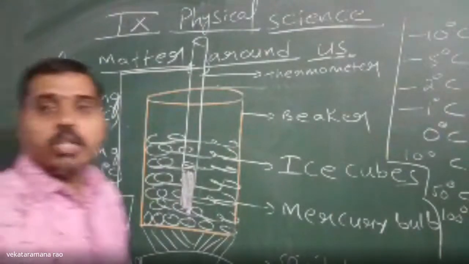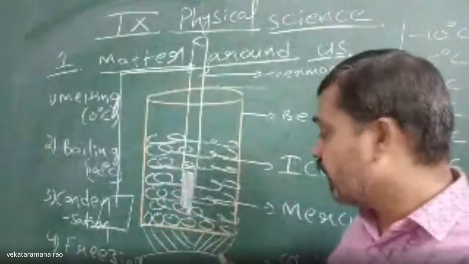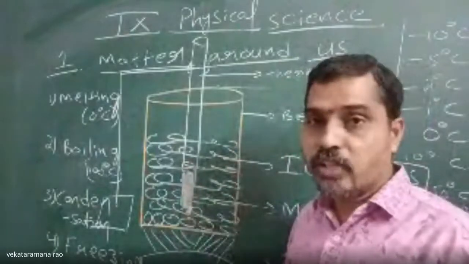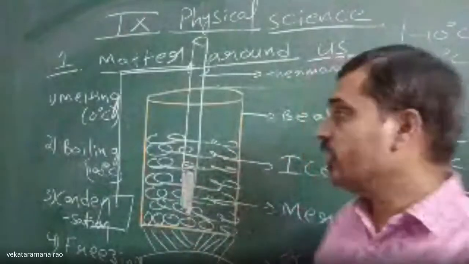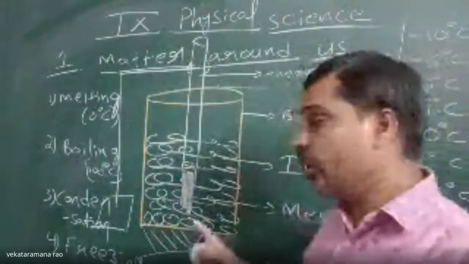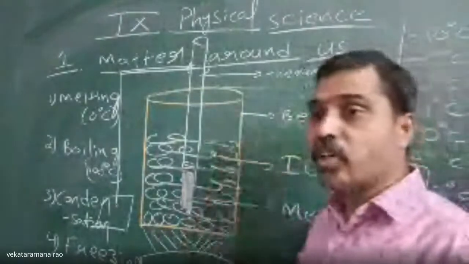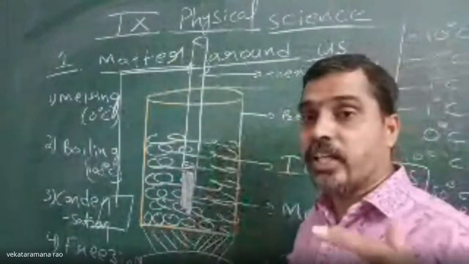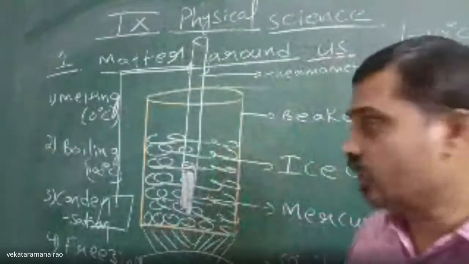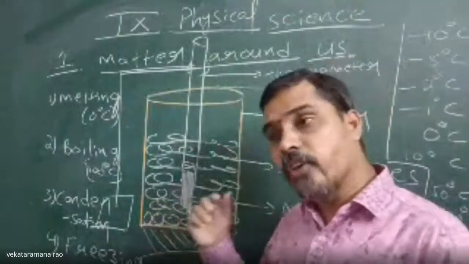Now, we already discussed that the amount of heat utilized by ice cubes to convert into liquid water without raising temperature, that heat we call latent heat of fusion, and the amount of heat utilized by this liquid water to convert into gas we call latent heat of vaporization. Latent heat of vaporization. Now, let us differentiate between boiling and evaporation.